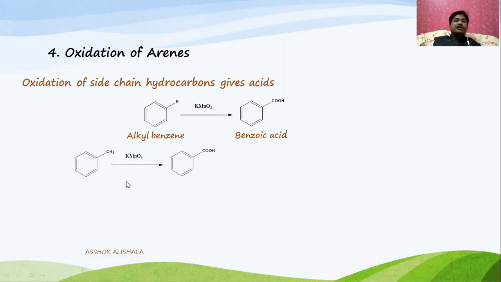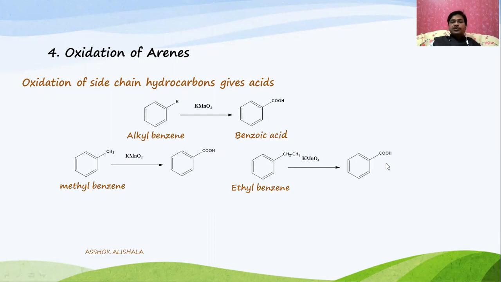For example, methyl benzene is toluene. When it is oxidized with potassium permanganate, you get benzoic acid. This is ethyl benzene: one carbon side chain versus two carbon side chain. Even the two carbon side chain gives the same benzoic acid. Even with three carbons it gives benzoic acid.